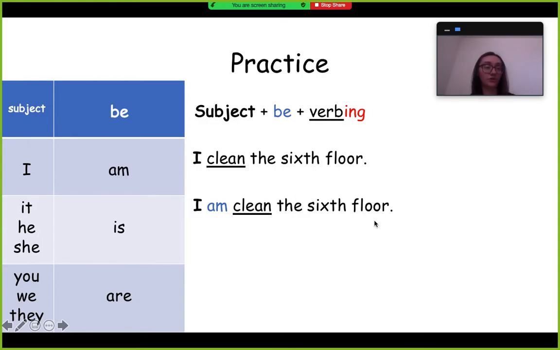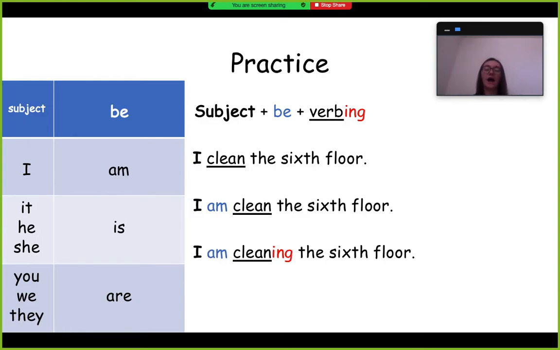There's another thing that we need to do to make it correct in English. I am cleaning the 6th floor. So I am cleaning the 6th floor is different from I clean the 6th floor. They're 2 different tenses. I clean the 6th floor is simple present tense, right? Something that you do a lot. And I am cleaning the 6th floor is present progressive tense, which means it's something that you're doing right now in the moment. So I am cleaning the 6th floor is the correct way to say it.